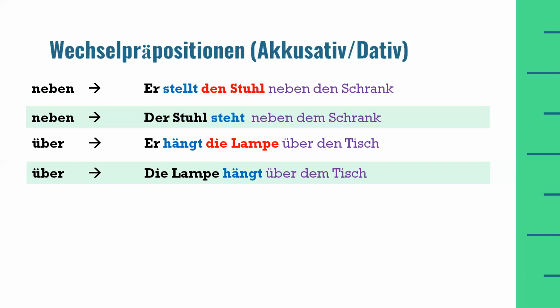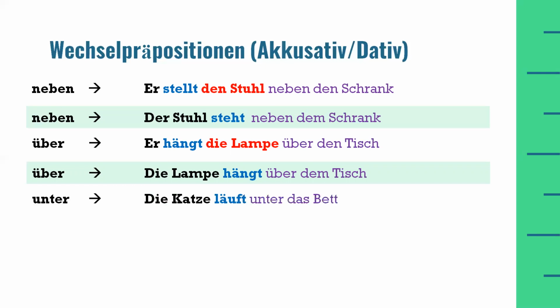In the first example, there is movement, therefore the über preposition will act like accusative, and we will take the definite article for a masculine noun Tisch from the accusative case, which is den. In the second example we will use the definite article from the dative case for a masculine noun Tisch, which is dem. In the first example, if I ask the question, I will ask with a W question word, wohin. Wohin hängt die Lampe? And in the second example, I will ask the question, wo hängt die Lampe?